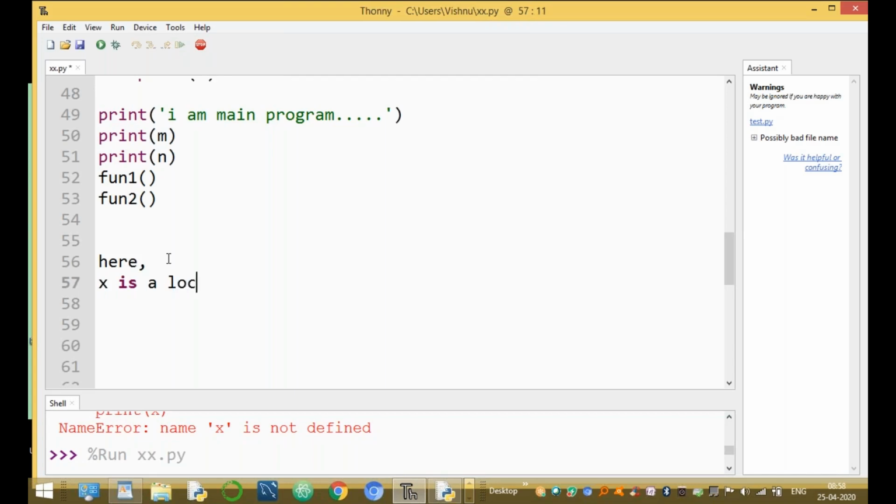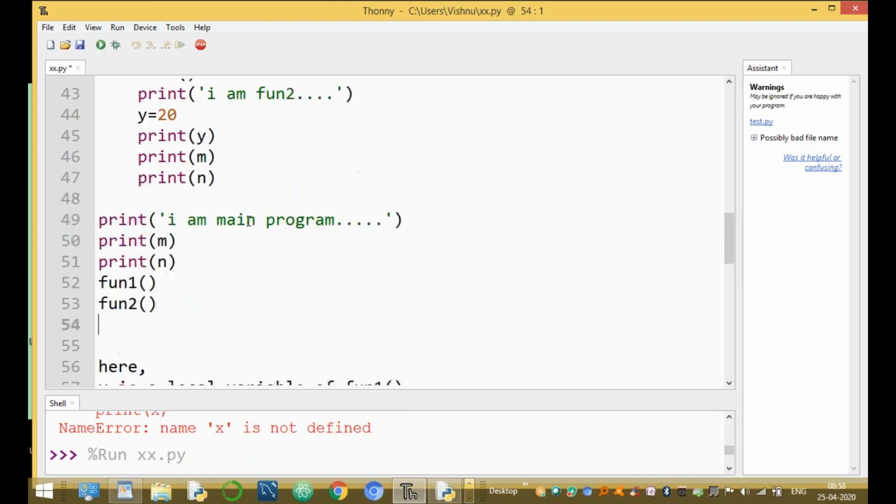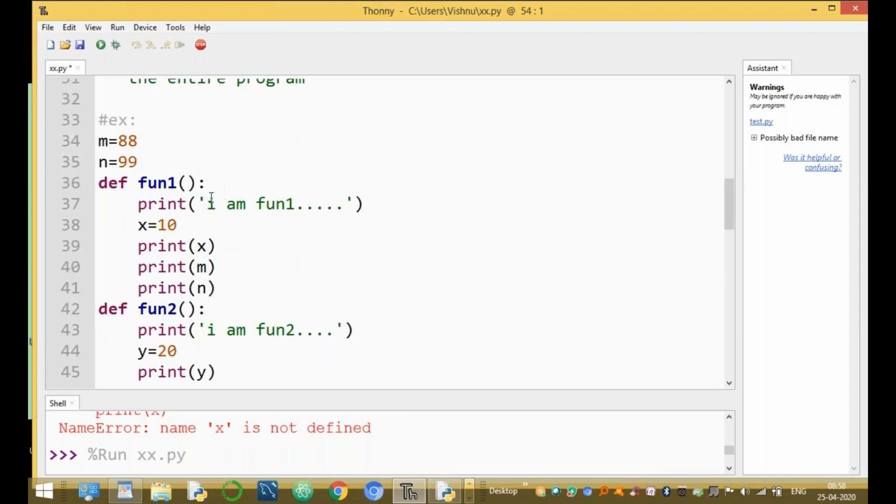In this example, X is a local variable of the fun1 function. Y is a local variable of fun2. But M and N are global variables. These two variables are declared outside of the main program, outside of functions, at the top level of the program, the top level of the script, the top level of the module. Okay, guys, up to here, clear all of you?